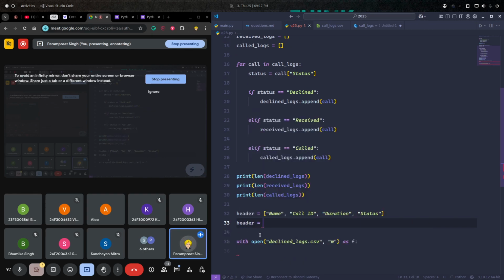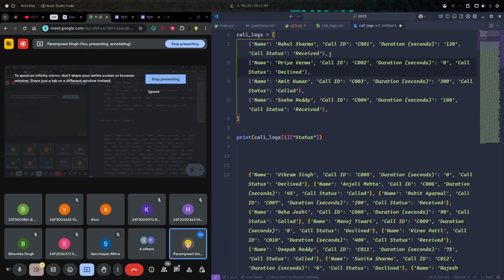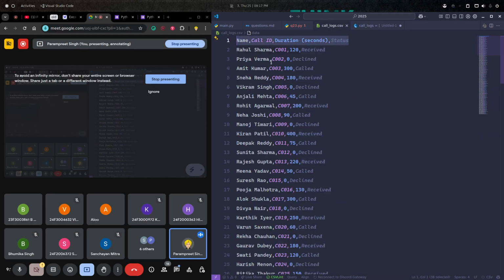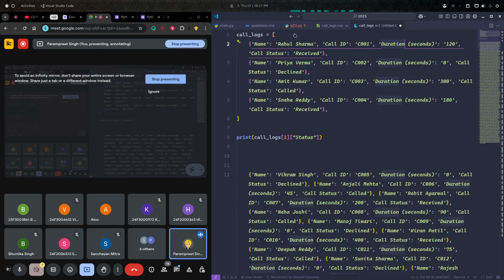One more way, I can take one of the call logs, let's say call logs 0 dot keys. Can I do this? I'll take the first call log and only take its keys, which is again the header. Am I right? Just see, we need to extract these keys mainly.